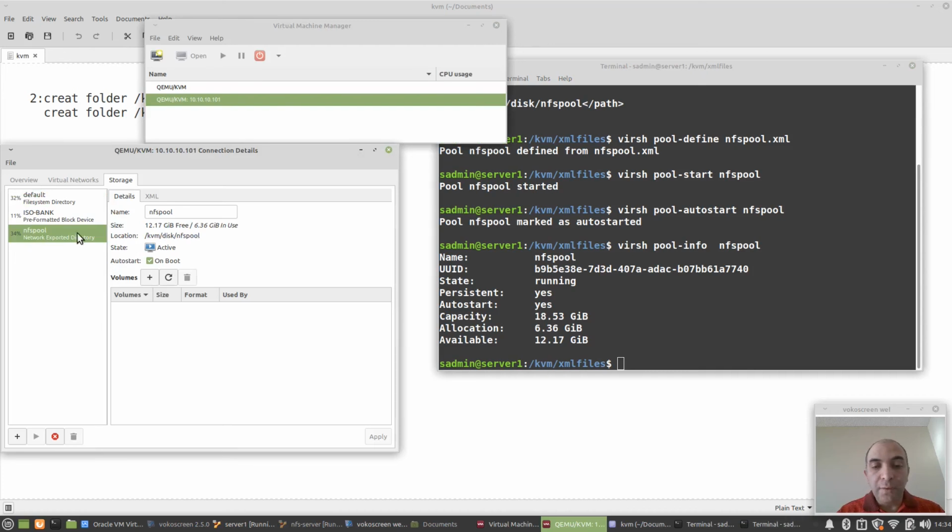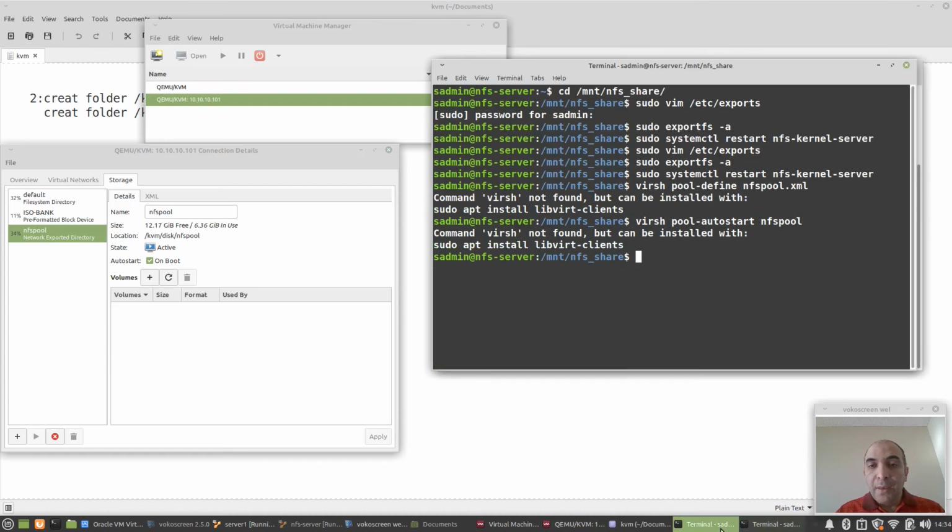Now I want to check it. I go to the NFS server and try to make a file, and I want to see it in the virt manager. Here inside the NFS server, inside the share folder, I created a new file.